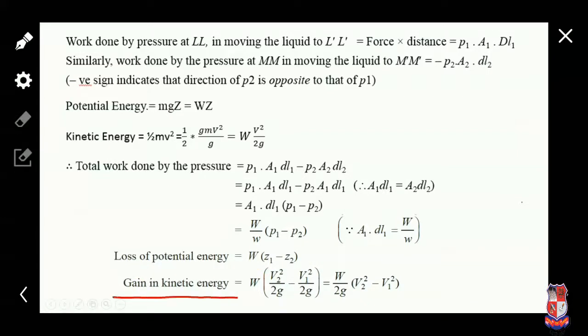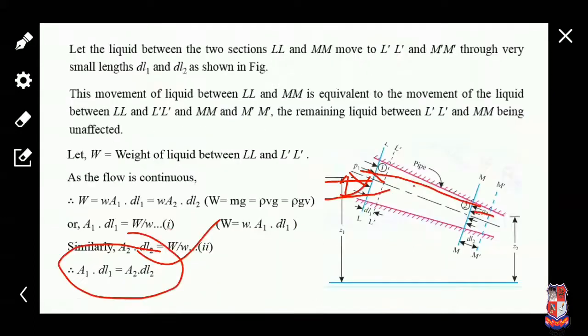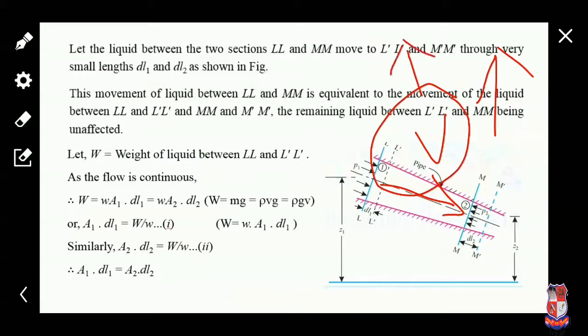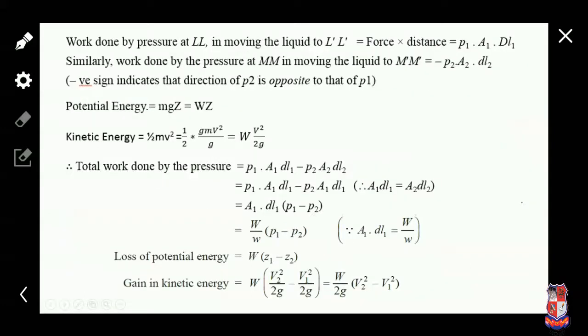Okay, similarly, gain in kinetic energy. We gain kinetic energy because during the movement of fluid, pressure energy is decreased and potential energy is decreased. So we know that when pressure energy is decreased, velocity energy is increased. Velocity is increased, so we can say that the kinetic energy is also increased.